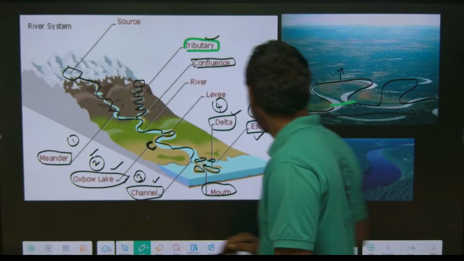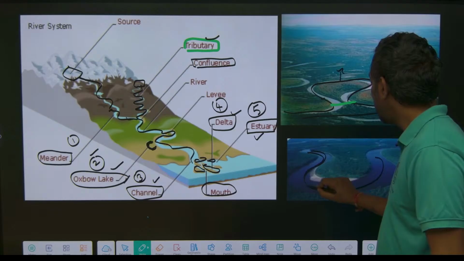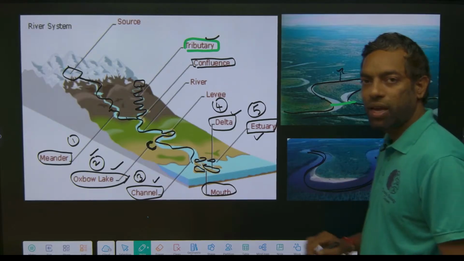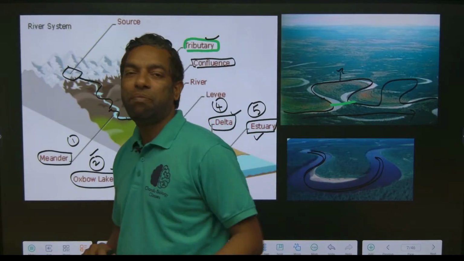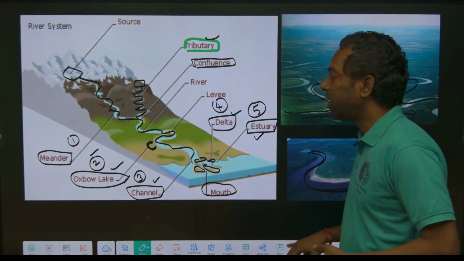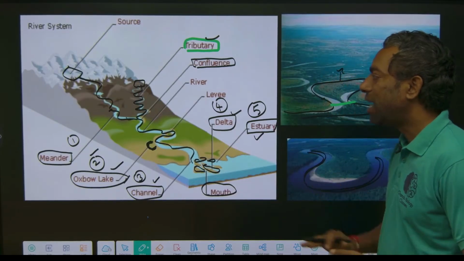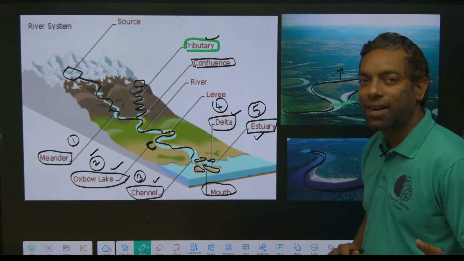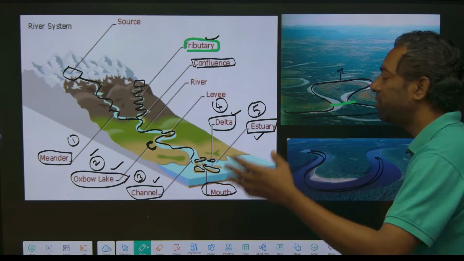You have to remember, this is the Oxbow Lake, which is divided from the main river system by mainland. This is the Oxbow Lake, and the river pattern creates characters that are meanders, Oxbow Lake, channels, delta and estuary.